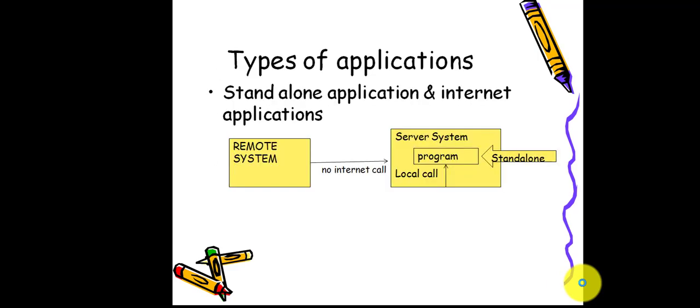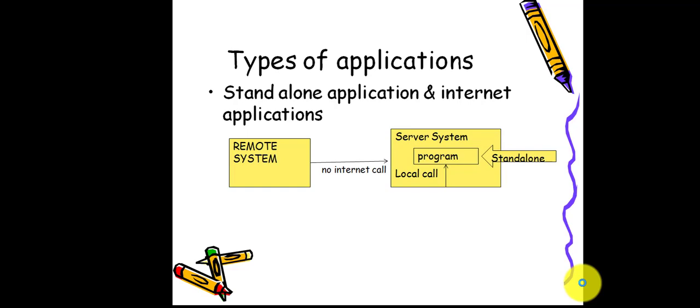And then I'm going to tell you some more things about Java applications. I'll tell you what a standalone application is and what an internet application is. A standalone application is when we write a program that lives in our own server and gets only local calls, but doesn't get calls from the internet. This is nothing but the standalone application.